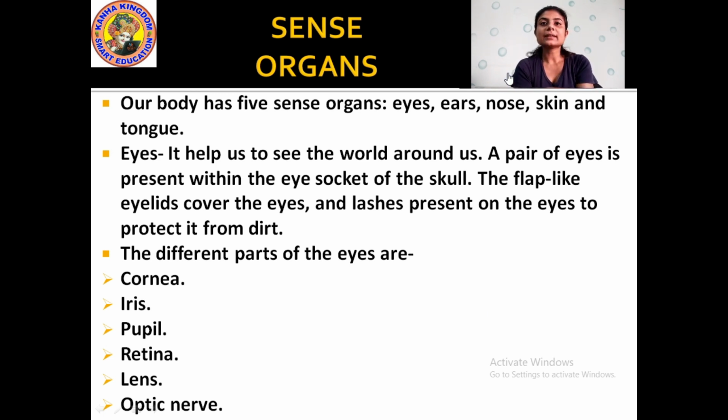Okay. Then the different parts of the eye, you know, there are different parts in our eyes. The first is cornea, iris, pupil, retina, lens and optic nerve. These are the different parts of the eye. What are those? First it is cornea. Okay. Then iris. Then pupil, retina, lens and optic nerve. Let us study about these different parts of the eye.